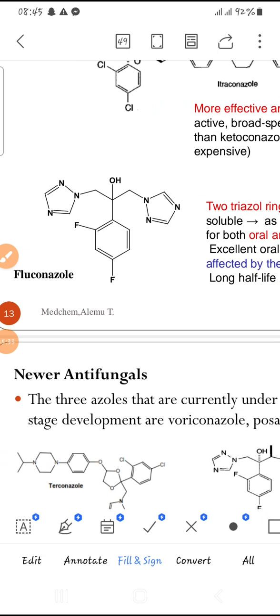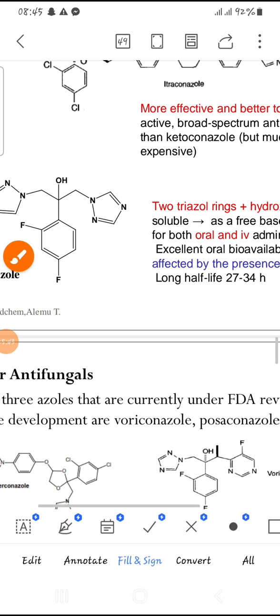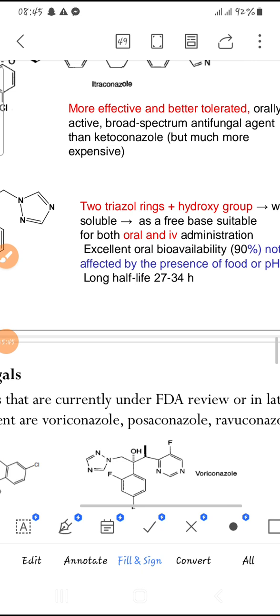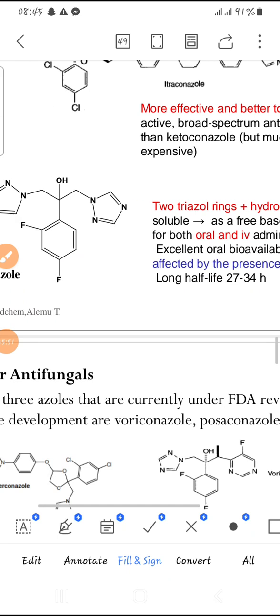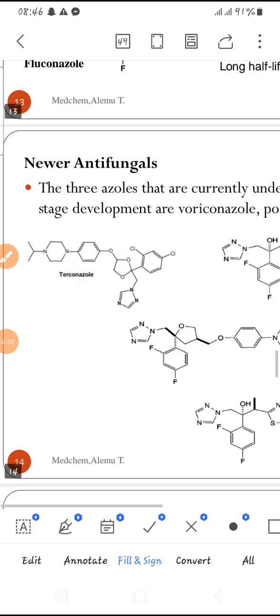Also, there is an OH group on fluconazole. This OH group is very important. It is important for water solubility. It is a highly water soluble substance. The presence of the OH is essential and it will provide better water solubility for this compound.